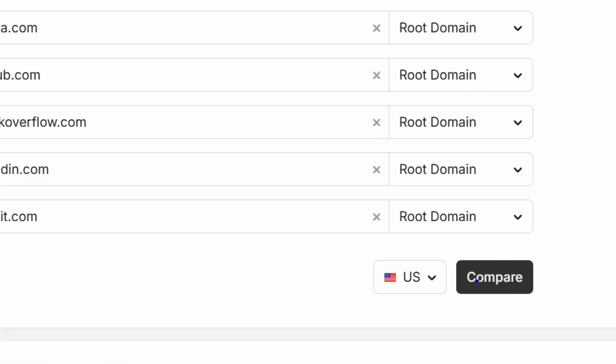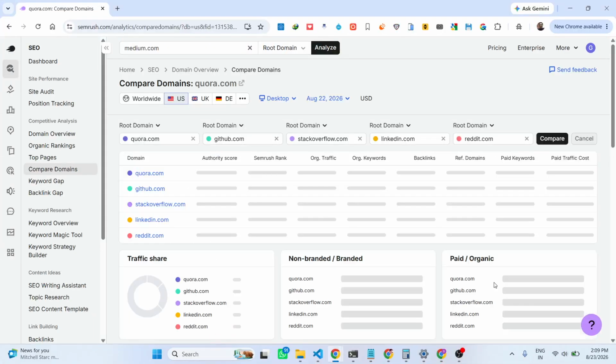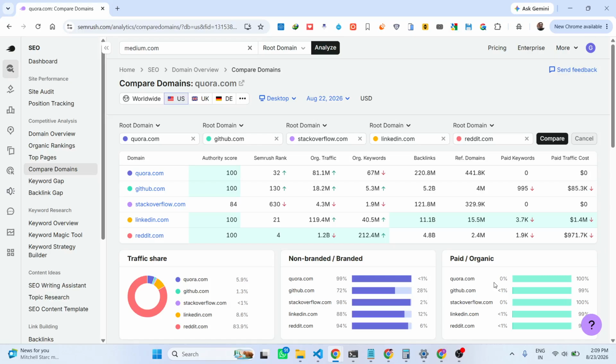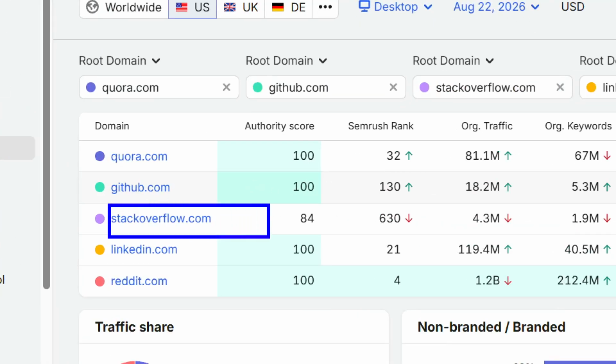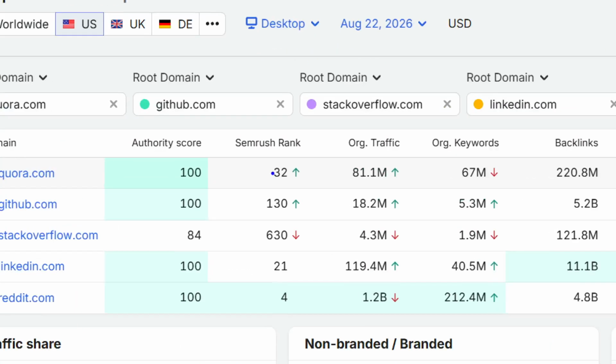And then we have this option of comparing. You click on the compare option. Now you will see it will do a comparison between these five websites. For authority score, Medium is 100, Stack Overflow is 84, LinkedIn 100, Reddit 100. SEMrush rank, it has this feature: 32, 130, 630, 21.